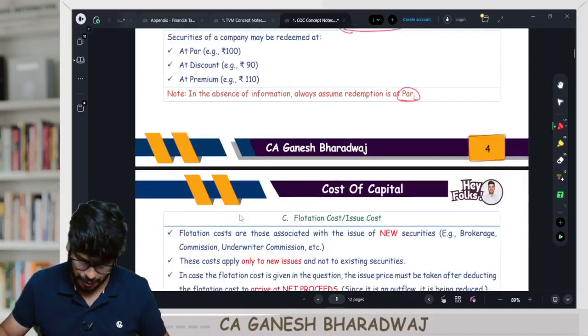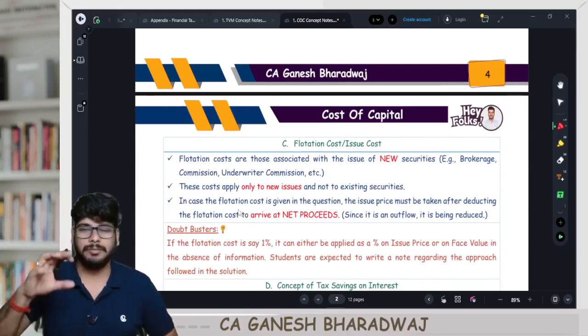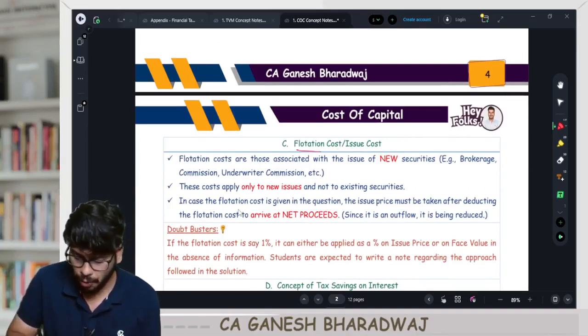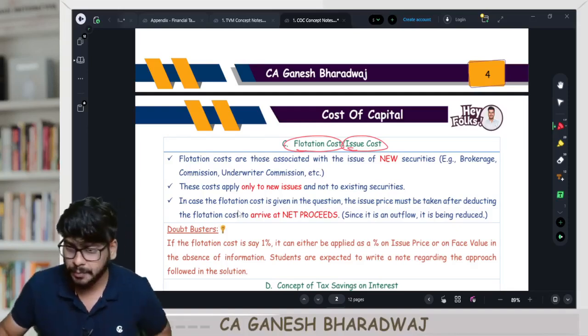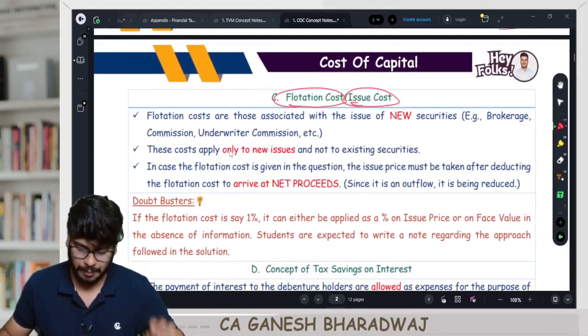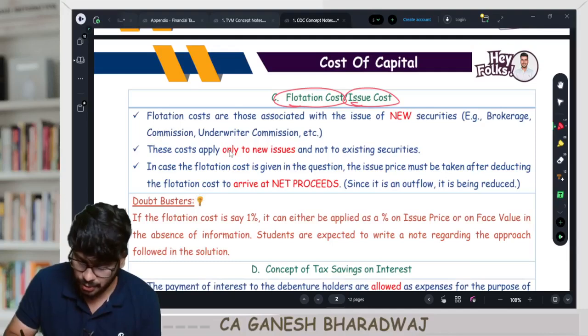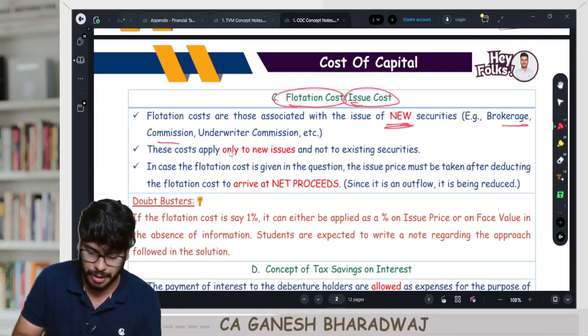Yes, guys. Perfect. Now, here comes the one unique component that you need to know. Concept of flotation cost or issue cost. What do you mean by that? Now, is the screen visible? Right. Now, look at this. Flotation costs are those costs which are associated with the issue of new securities. Example, brokerage, underwriter commission, etc.